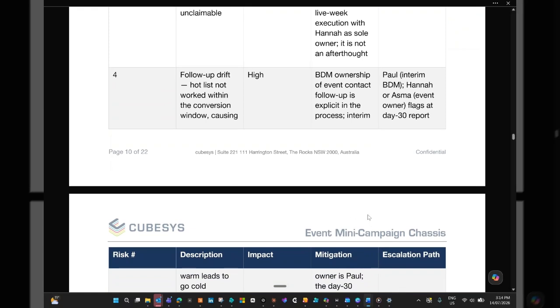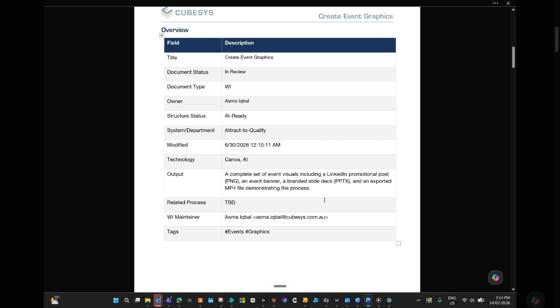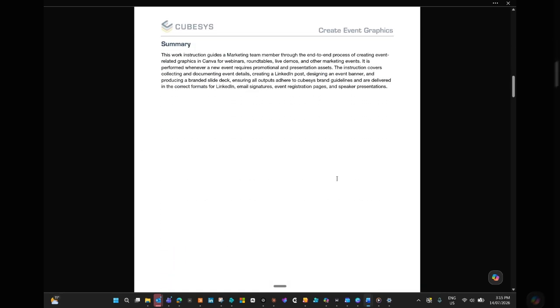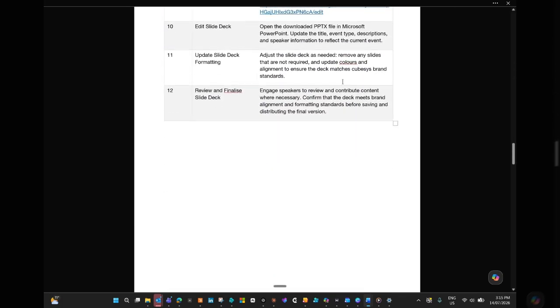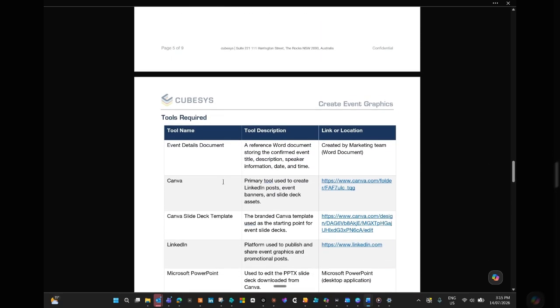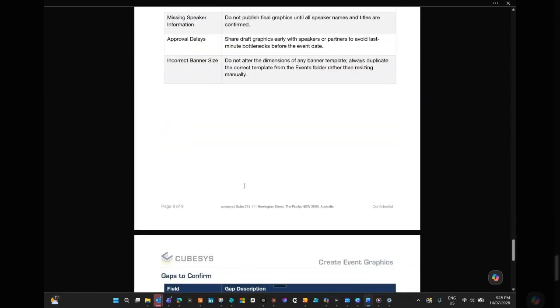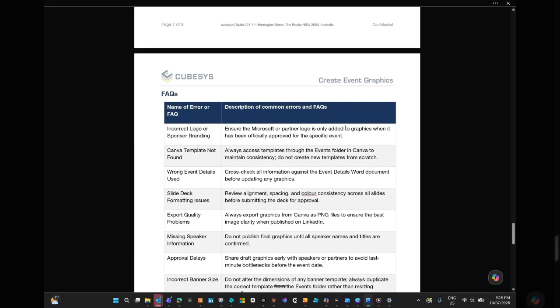Now, during this process, we might also need to have some work instructions. So if we had a separate meeting and we talked about a specific work instruction, in this case, creating event graphics. Again, we start with that table full of rich metadata, and then we will go through the work instruction step by step what's needed to happen to fulfill that requirement, the tools required, assumptions made, frequently asked questions. Again, the point is that we've got a really rich set of information to work with for both humans and agents. So that's great. We're good at creating documentation, but what about consuming it?